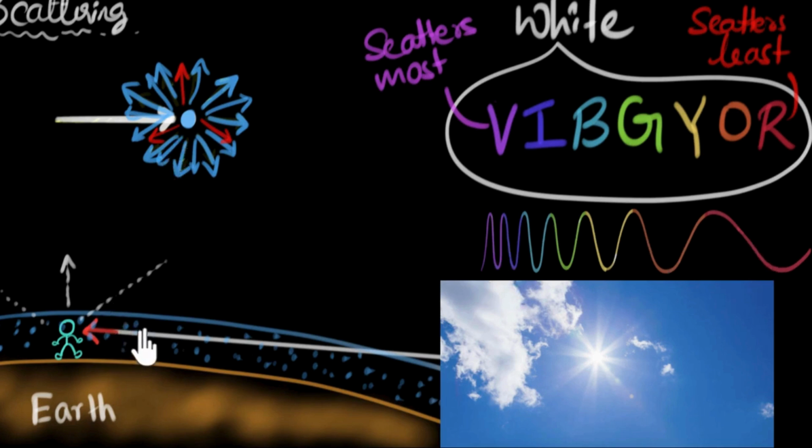And the oxygen and nitrogen molecules, or the molecules of the atmosphere, and the milk particles that we find in water pretty much fall under that category. But if the particles become much larger than the wavelength of light, in such cases, it turns out that they will scatter all the colors equally. And so drops of water, which are found in clouds, are much larger than the wavelengths of light. And so when white light falls on them, they scatter all the colors equally. And as a result, they end up scattering just white light. And it's for that reason we see clouds to be white. Even fog or mist also fall into that category. Even they appear pretty white to us.